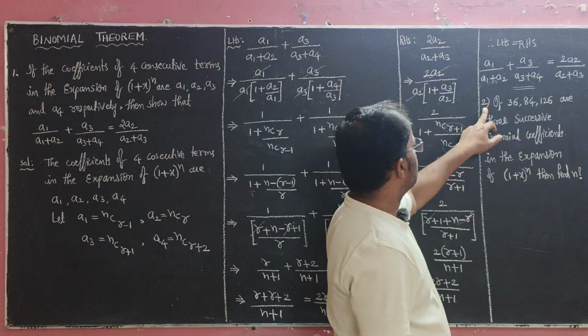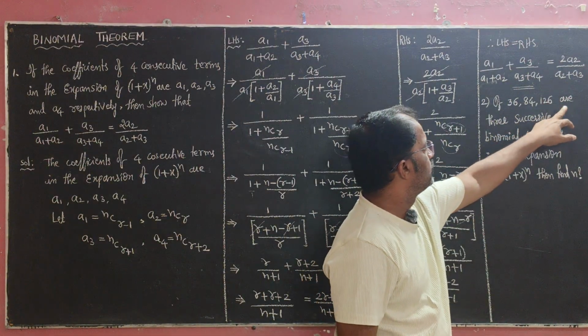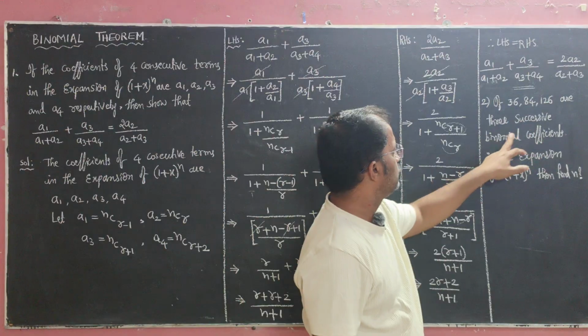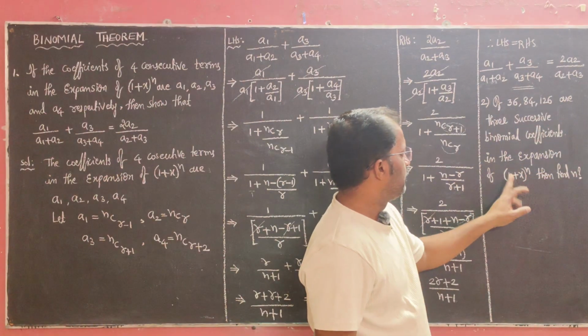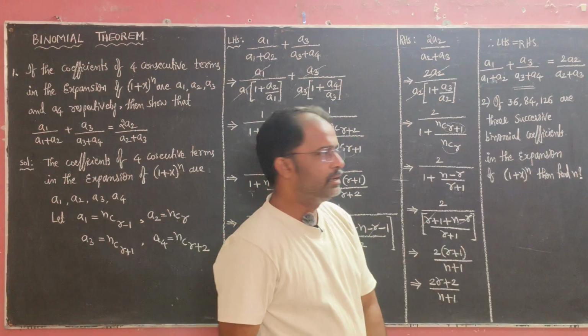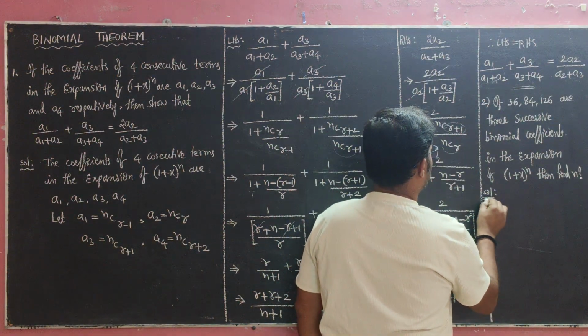Now the second problem: if 36, 84, 126 are three successive binomial coefficients in the expansion of (1 plus x) whole power n, then find the n value. Okay, so we have to write the expansion.